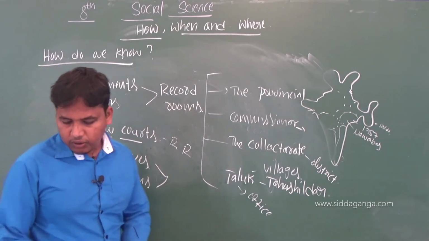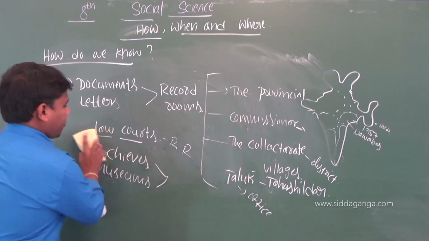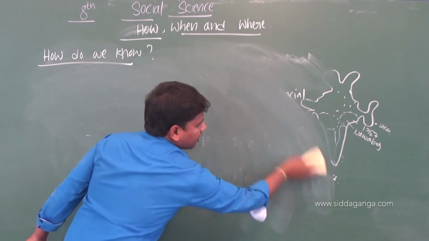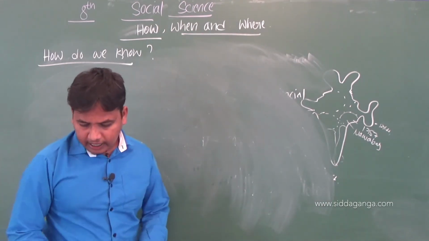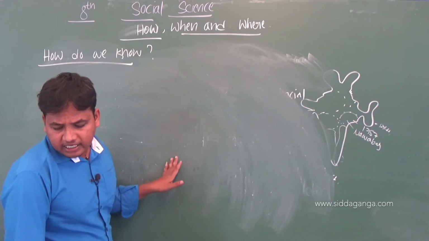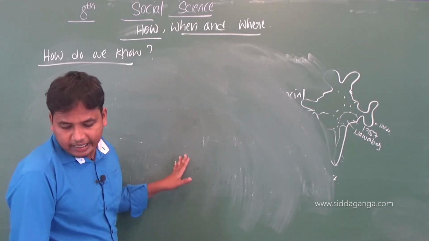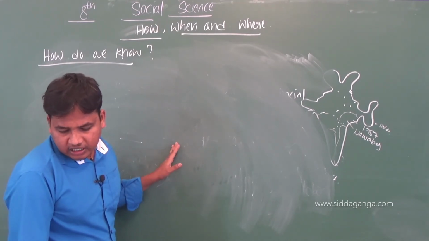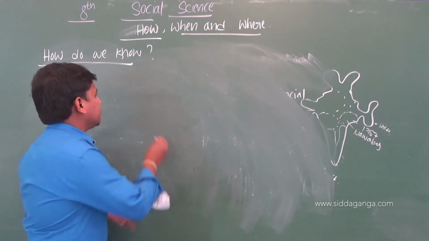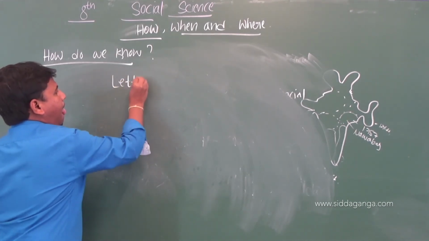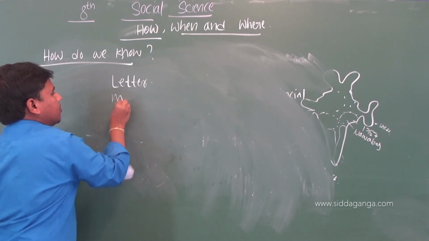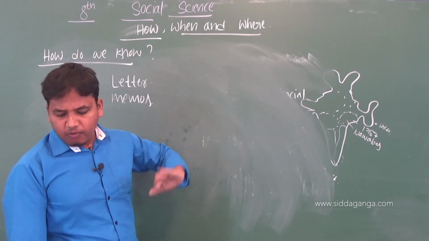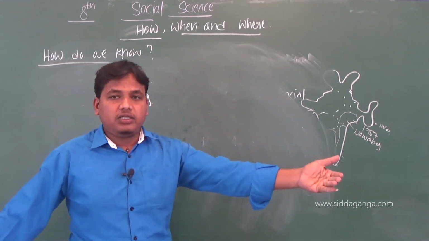Okay. Next, letters and memos. Letters and memos moved from one place to another, from higher to lower. Letters and memos that moved from one branch of the administration to another in the early years of the 19th century can still be read in the archives. Letters and memos move from one branch of the administration to another branch.